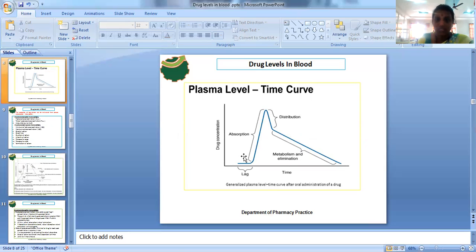As I discussed earlier, as it is the oral route, the lag period in the absorption process will be longer. If it is the IV route, the entire concentration immediately enters the systemic circulation. But here I have shown a generalized plasma concentration time profile after oral administration only. Initially there is some lag, where there is no concentration of the drug present in the body.